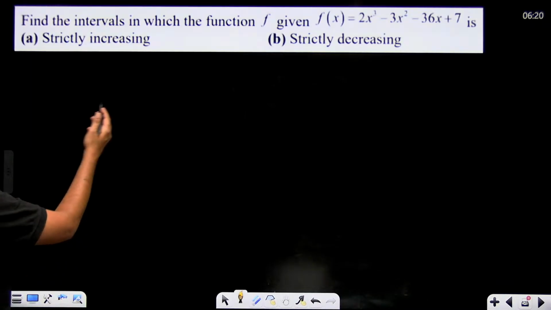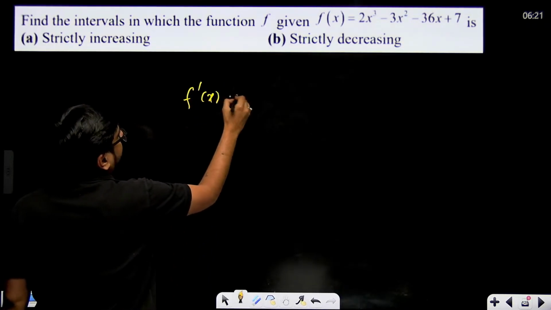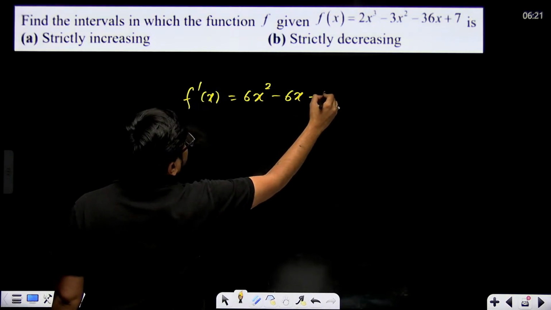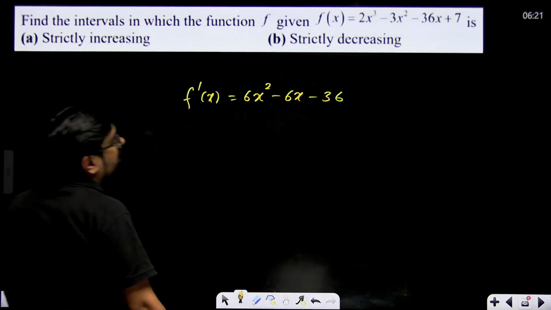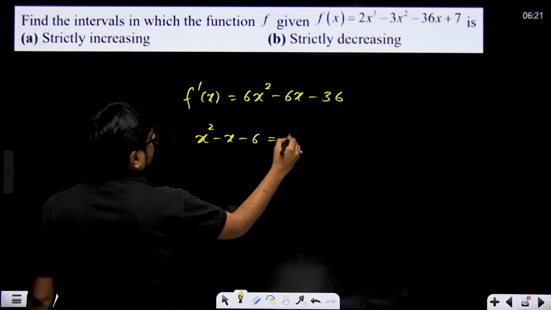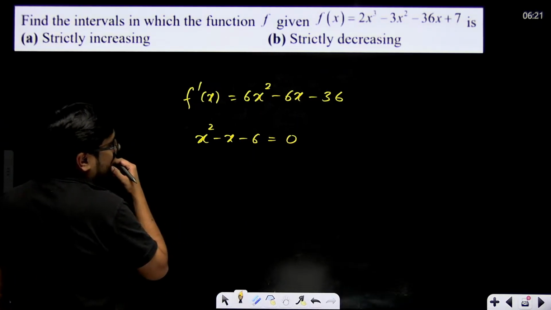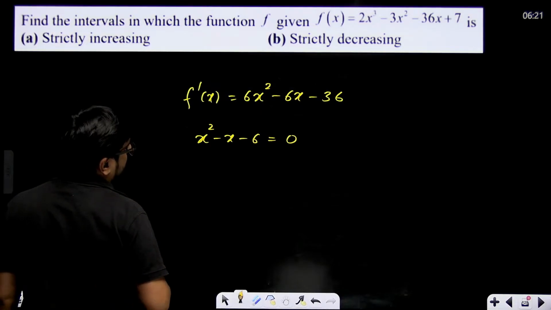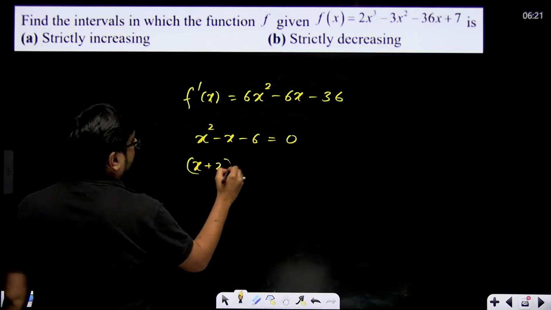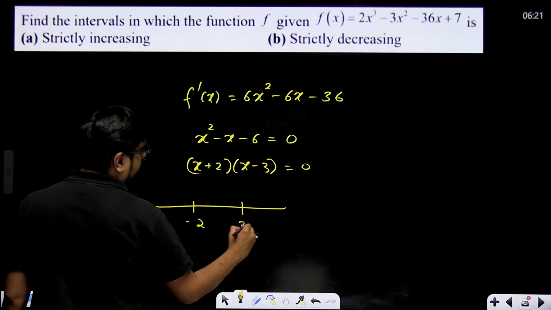Is this function strictly increasing or strictly decreasing? Find the intervals in which. So differentiate it. F dash x first you will find. That means 6x square minus 6x minus 36. This you will put equal to 0. That means x square minus x minus 6 equal to 0. From here you will find critical points. So 1 minus 6, 2 minus 3. So x plus 2 into x minus 3 equal to 0. Your critical points you'll get as minus 2 and 3.